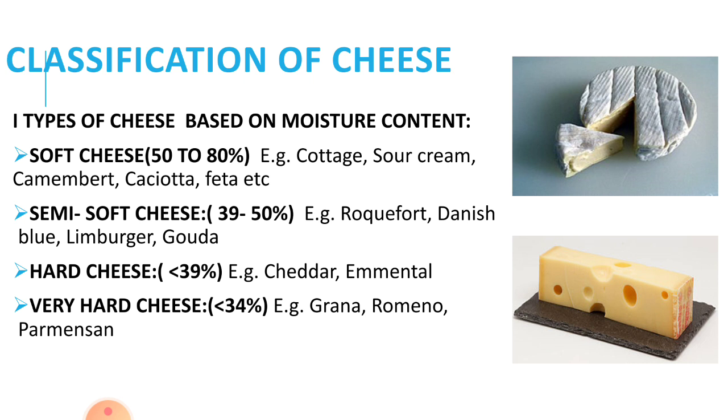Semi-soft cheese consists of 39 to 50% of moisture content. Example: Roquefort, Danish Blue, Limburger, and Gouda cheese. Hard cheese consists of less than 39% of moisture. Example: cheddar and Emmental cheese. Very hard cheese consists of less than 34% of moisture. Example: Grana, Romano, and Parmesan.